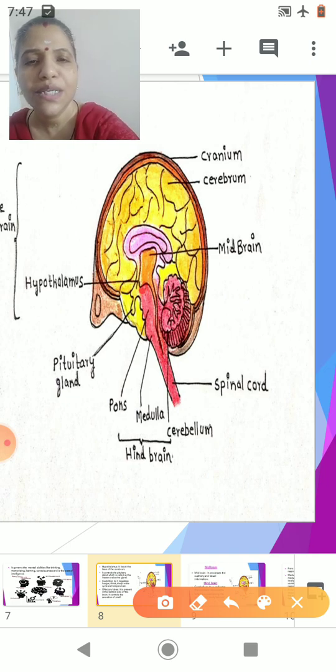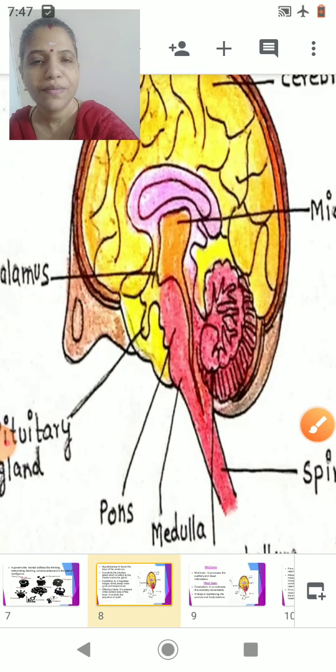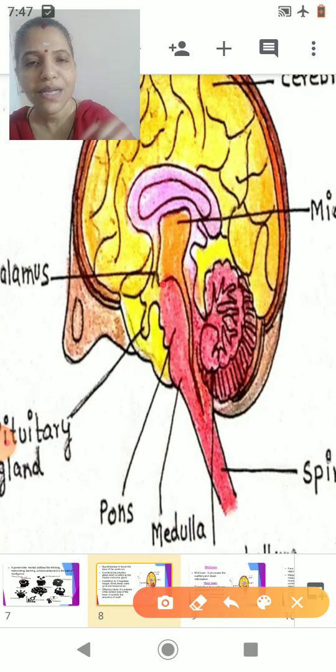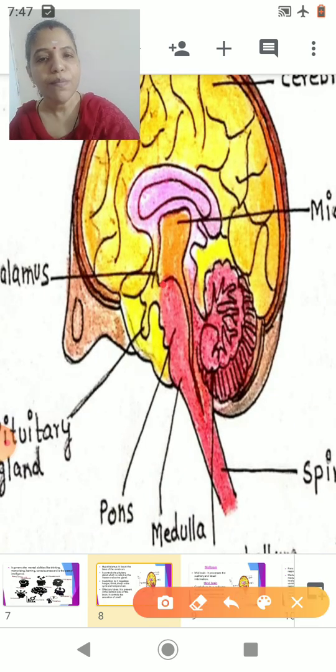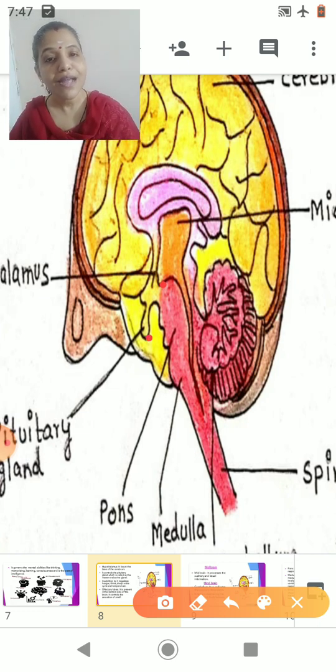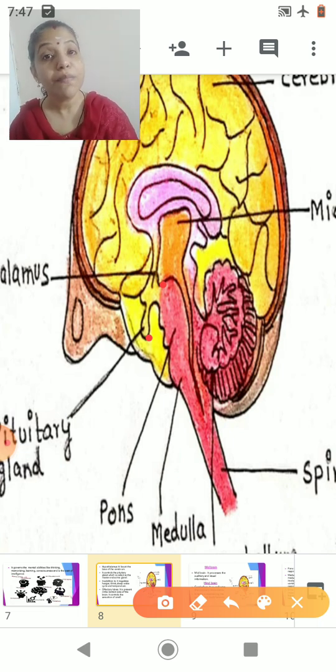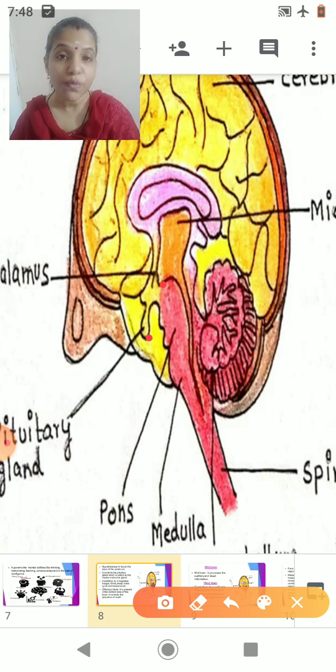Students, can you see this is the hypothalamus? I will enlarge it. Can you see this is the hypothalamus? Now below the hypothalamus, can you see the structure which is hanging? That hanging structure is nothing but the pituitary gland. Now the pituitary gland is called the master endocrine gland. This master endocrine gland is controlled by the hypothalamus, which is nothing but a part of your forebrain.